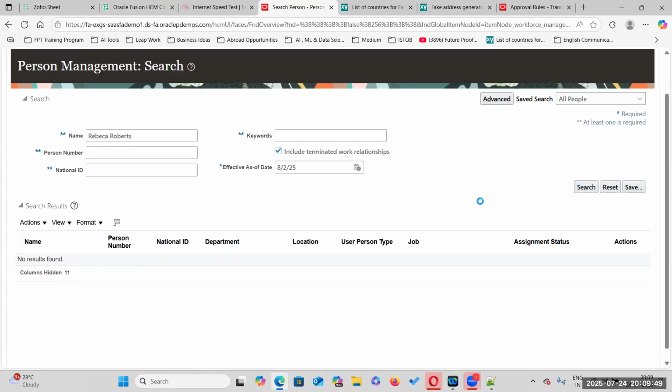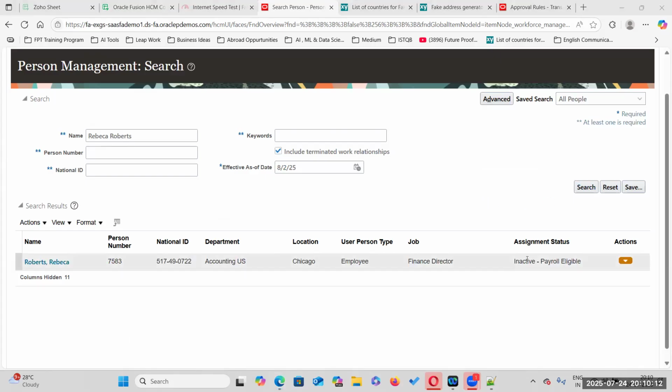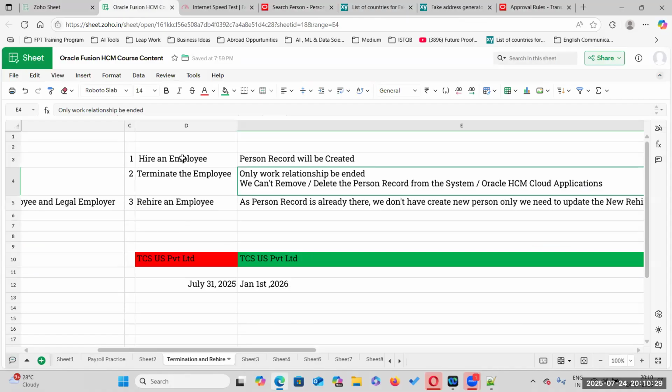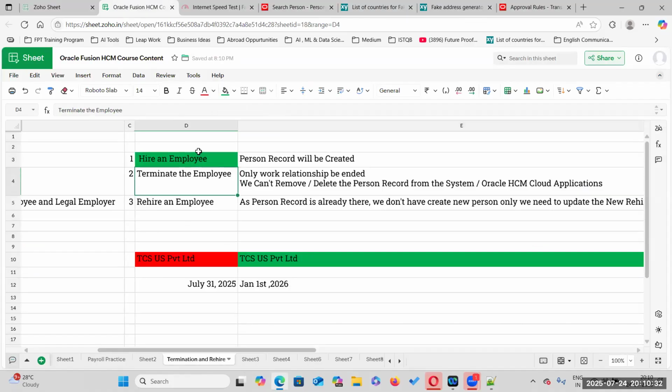Very good. So now, what is the status? Inactive, payroll eligible. Now we have completed which scenario? Hire an employee completed, termination completed, and now we want to rehire the person. When is the termination date? July 31st. When is the hire date?